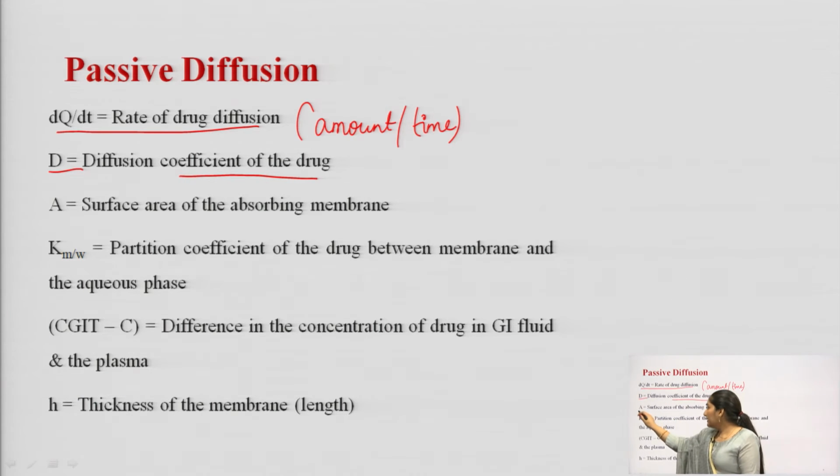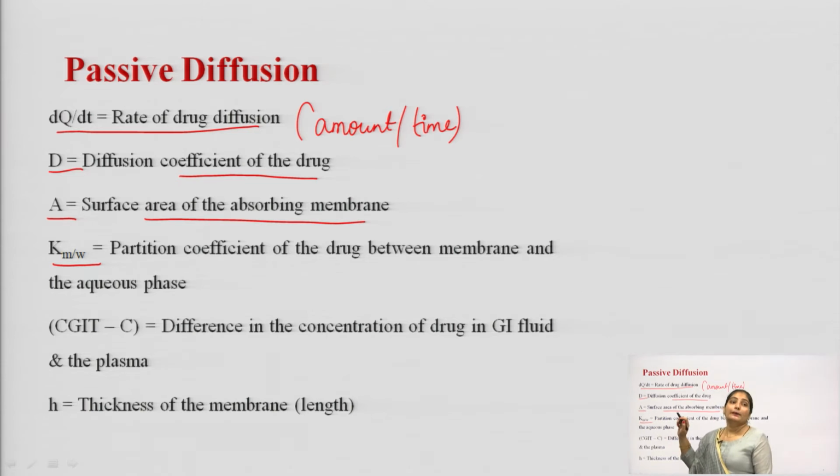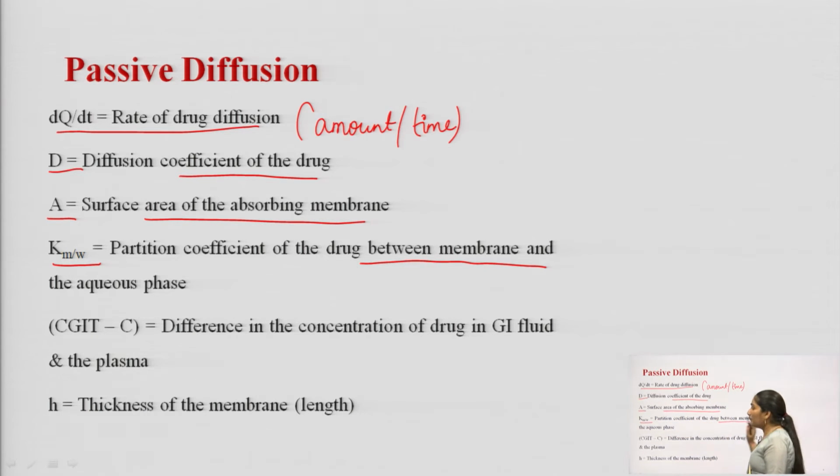Next is A, the surface area of the absorbing membrane. Next is Km/w, the partition coefficient of the drug between the membrane and the aqueous phase. M represents the membrane and W represents the aqueous phase.